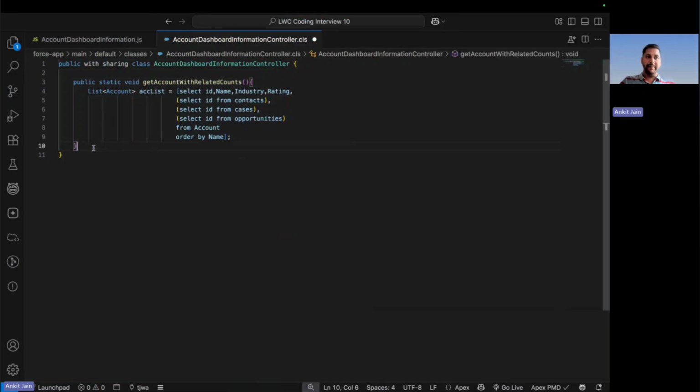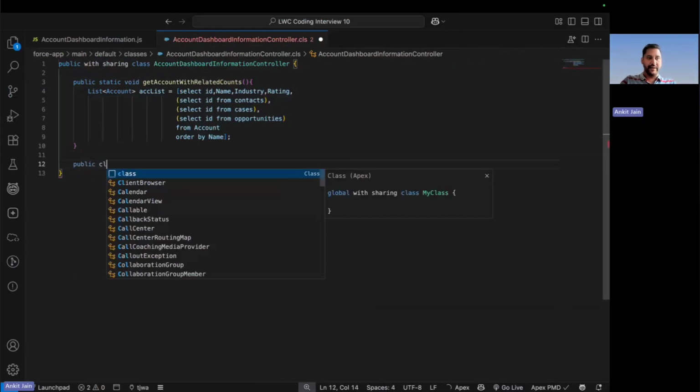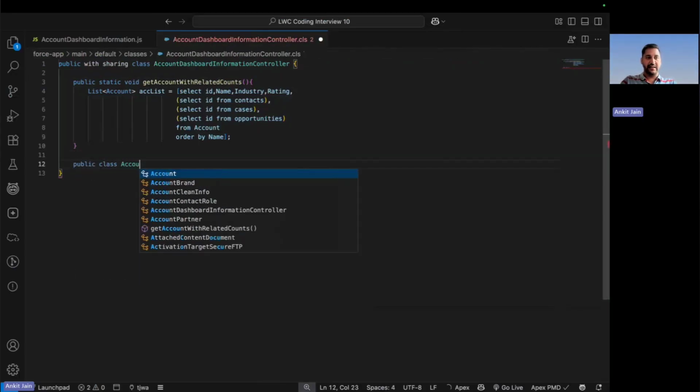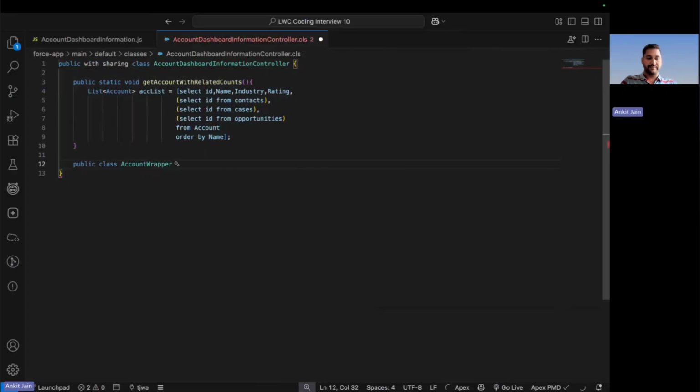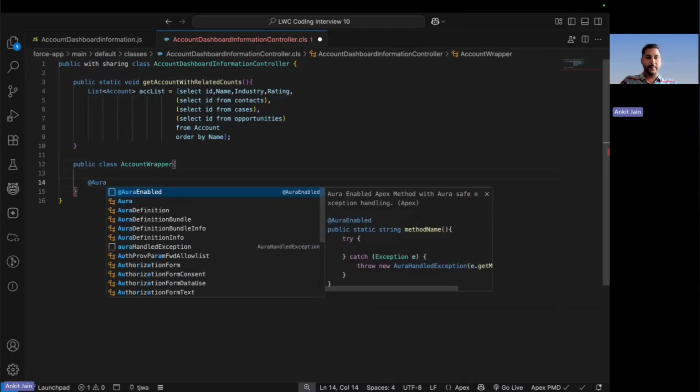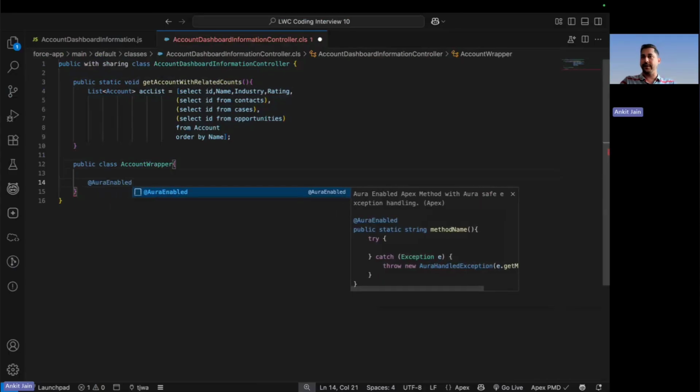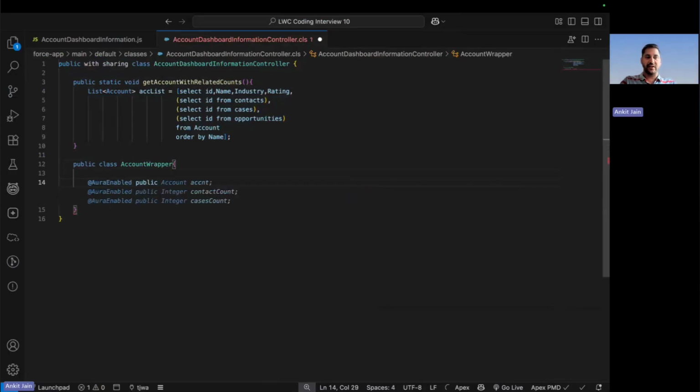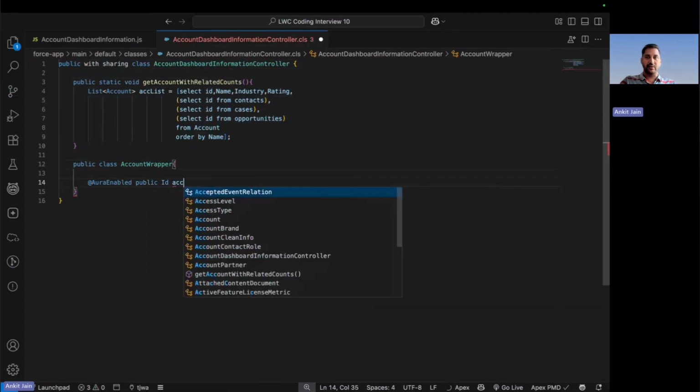So to do that, I will be creating one wrapper class here. So here I will be creating the public class and naming that as an account wrapper. Now in that class, I will be defining the different properties to return the information. So all the properties need to be accessible from the Lightning Web Component. So I need to make sure that all these properties are the Aura enabled properties.